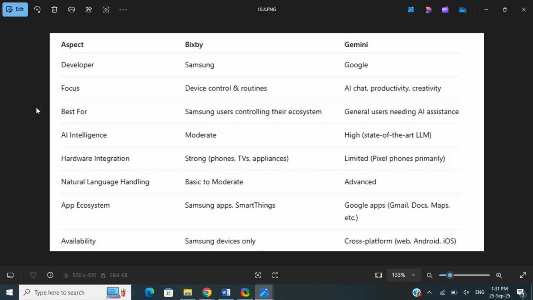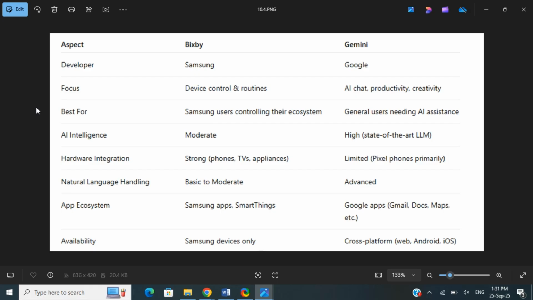Whereas Gemini, developed by Google, has its main focus as an AI chat assistant. It helps you with productivity and creativity. So it's best for general users who need AI assistance in their productivity tasks. Their AI intelligence is pretty high, very good. And they integrate well with Pixel phones primarily, but outside that it's a bit limited, especially when it comes to hardware integration.